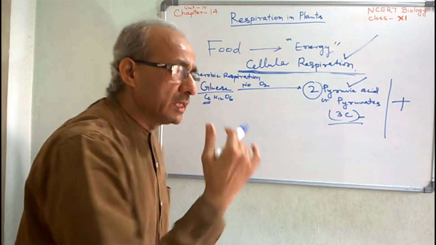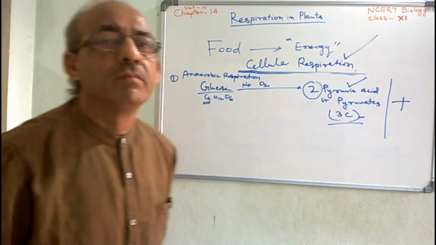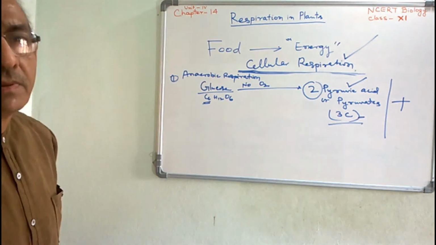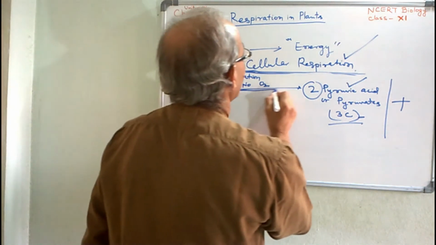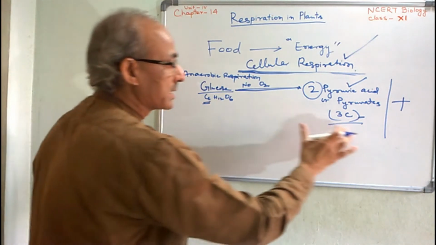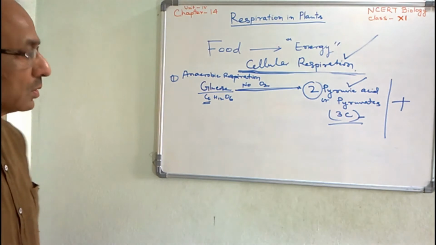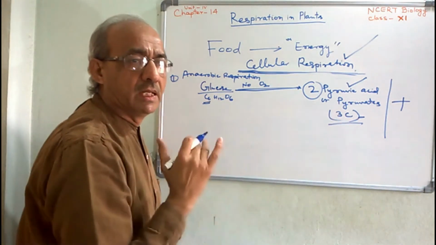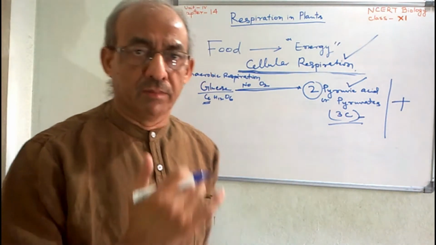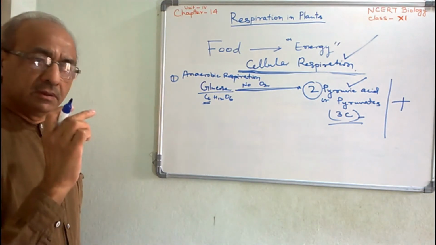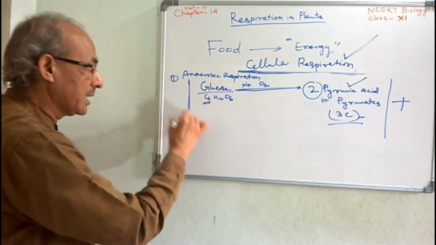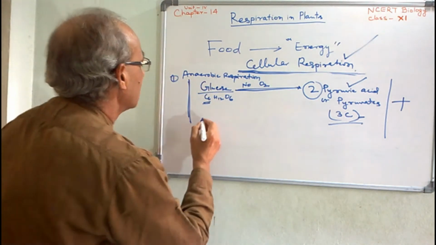And all the steps are facilitated by certain types of enzymes. Those enzymes help this partial breakdown of glucose. Stepwise, they help stepwise. For each step, there is a specific type of enzyme which facilitates the process of that particular step. And this anaerobic respiration is called glycolysis.